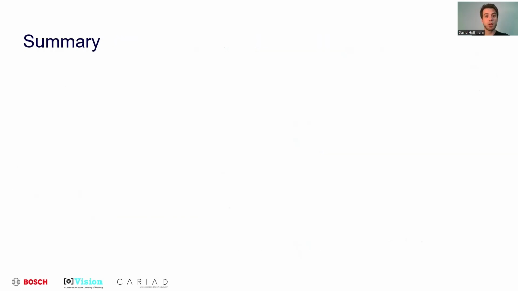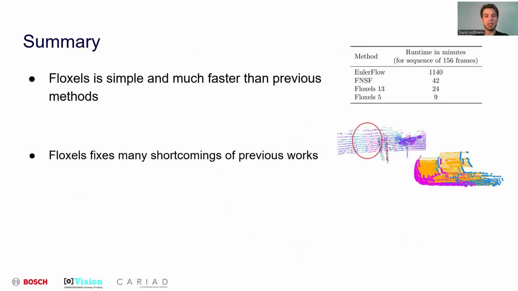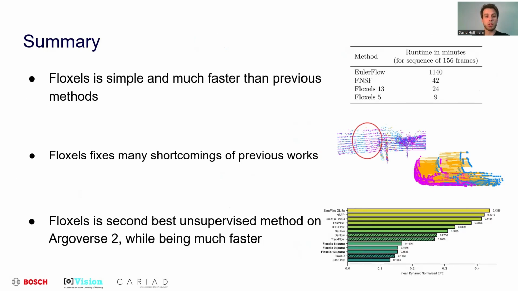In summary, we propose Floxels, a novel unsupervised flow method that is significantly faster than previous approaches. Floxels addresses many of the key limitations found in earlier unsupervised methods. And most importantly, we demonstrate that Floxels outperforms all prior unsupervised flow techniques, except for Euler flow, which achieves slightly better results but at a much higher computational cost.